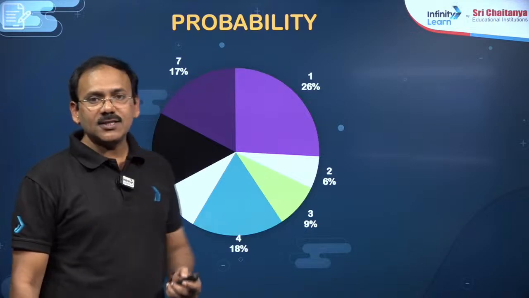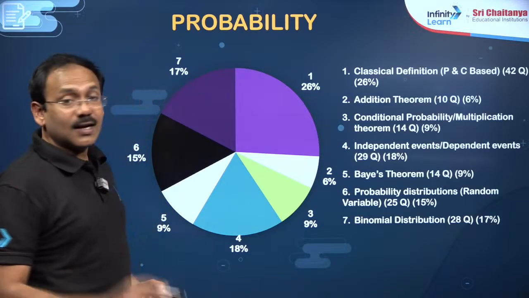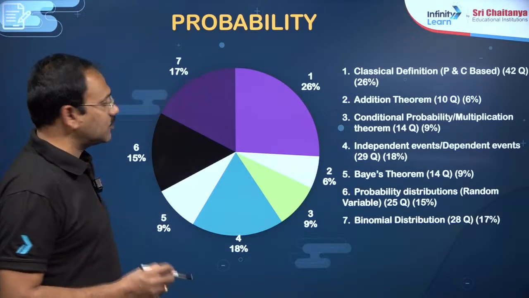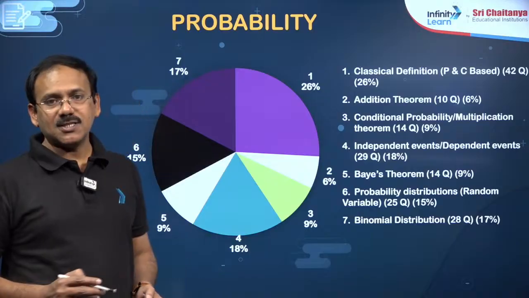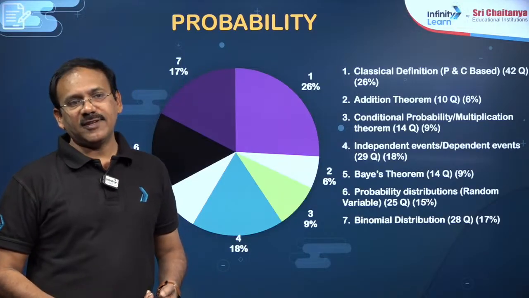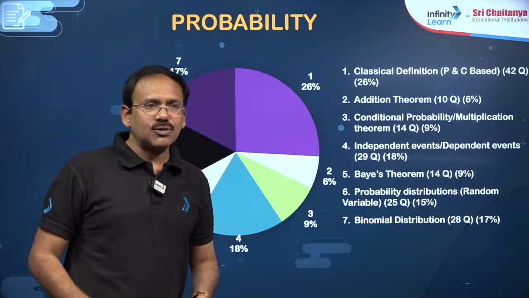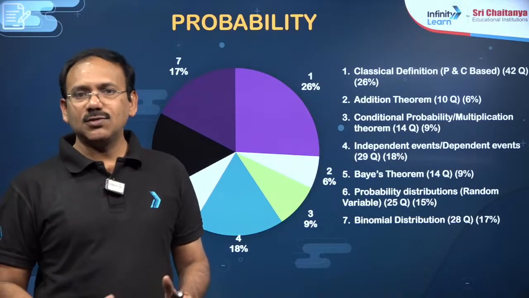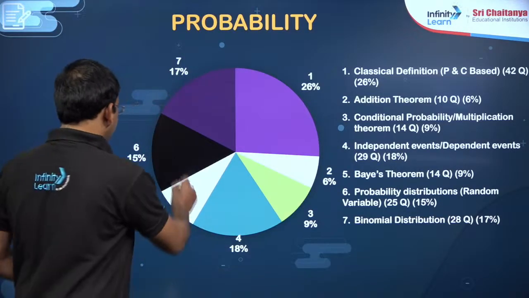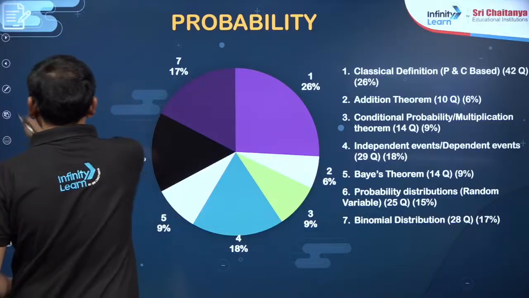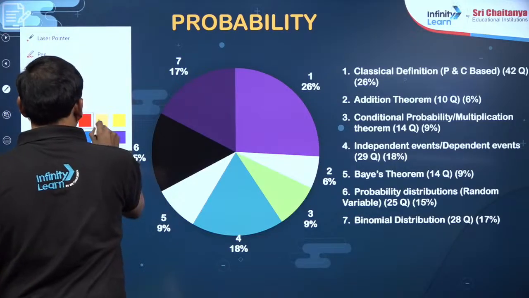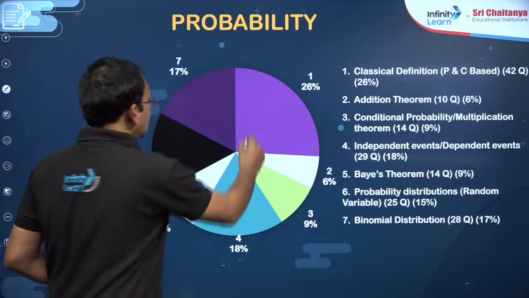Of these, the first one, classical definition related questions, is 26%, I would say 1/4. That means to answer these questions, you definitely need some sound knowledge of permutation and combinations, because basically these are permutation combination related questions only.